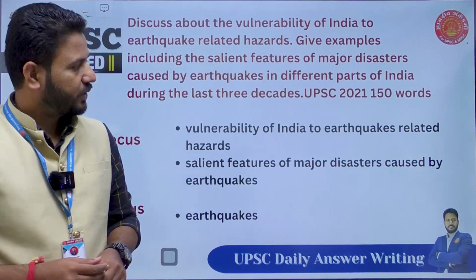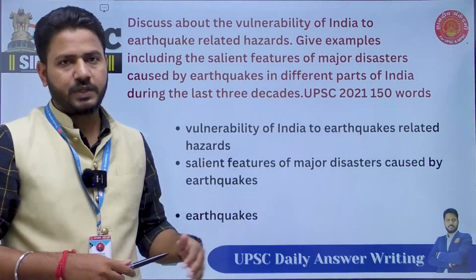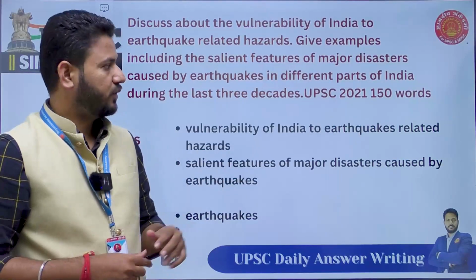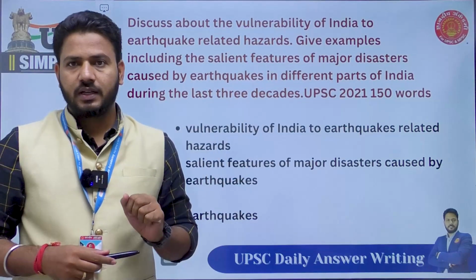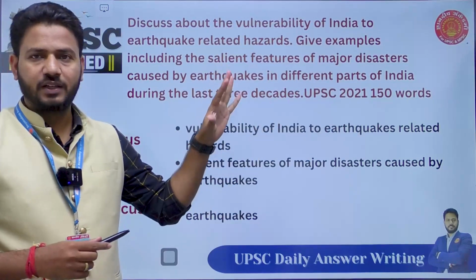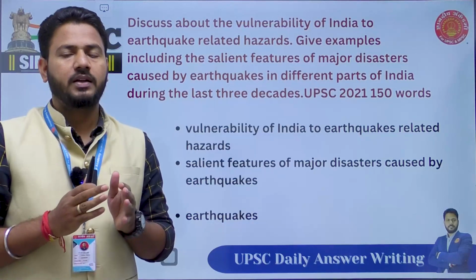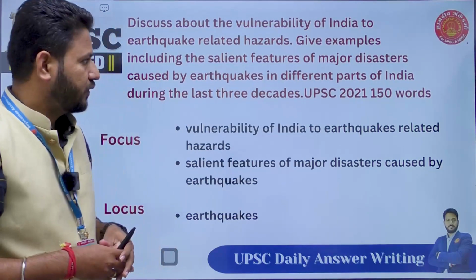Today we'll be discussing a question on disaster management. This question is from UPSC Mains 2021. The word limit for this question is 150 words. Now, why am I telling you the word limit? Because the question is such that we can go on writing on this subject or this topic. But we need to keep in mind the word limit that is given for this answer.